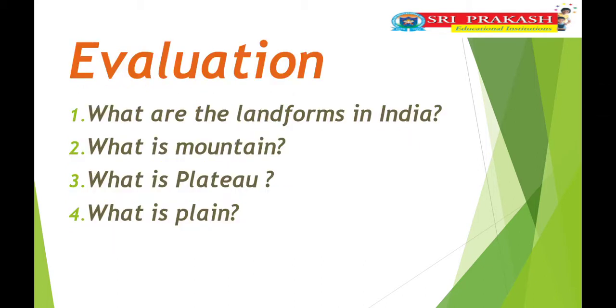Indo-Gangetic plains of India are world famous. Okay, children. Shall I ask some questions? What are the landforms in India? Mountains, plains, plateau, deserts. These are the landforms. What is mountain, children? Mountain means the land which has more height and steep slope. What is plateau? Land which has little height, more flat, and is consisted of stones and rocks, that is called plateau. And one more point, it is formed by lava. What is plain, children? Plain means flat surface, flatlands, and it has gentle slope, that is called plain.